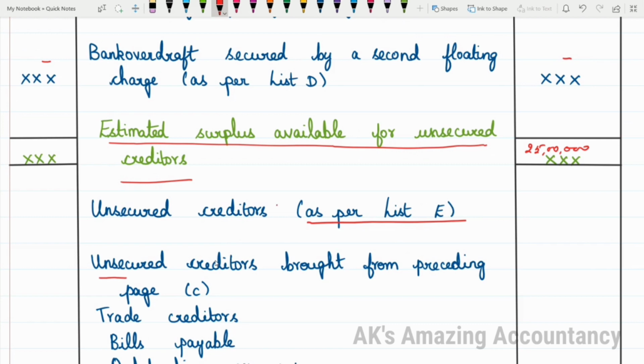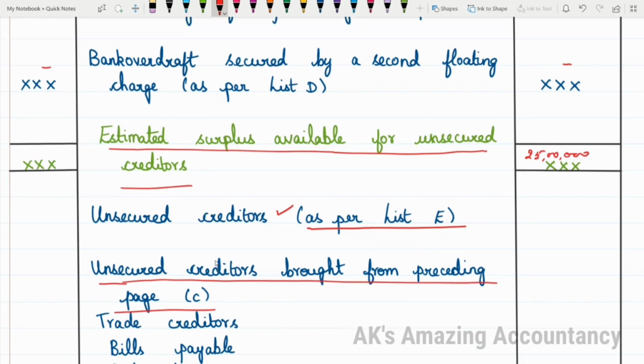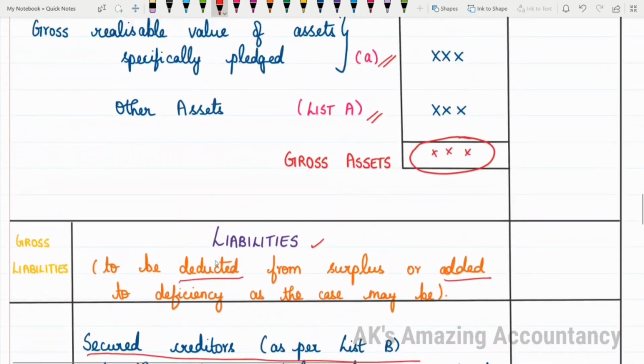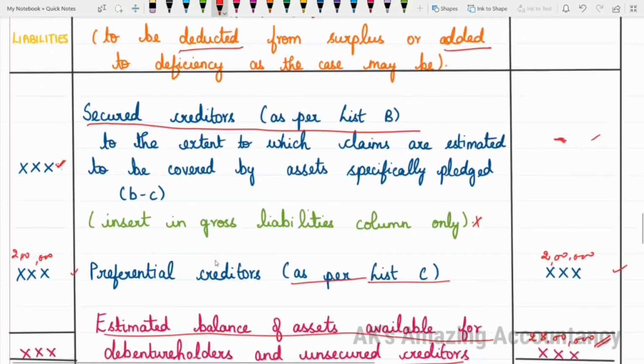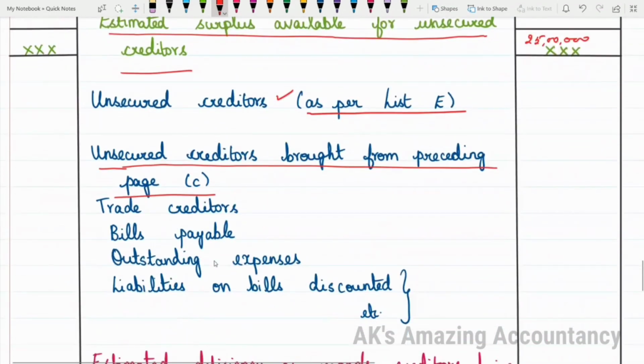Any unsecured creditors given in the problem will come, apart from that, unsecured creditors brought from the preceding page. Column C, remember what it is? When we prepared list B, under list B, column C is deficiency ranking as unsecured, isn't it? That time itself I told you this amount will be shown under liabilities. Since it is unsecured creditors, it will be brought down here and shown under list E.